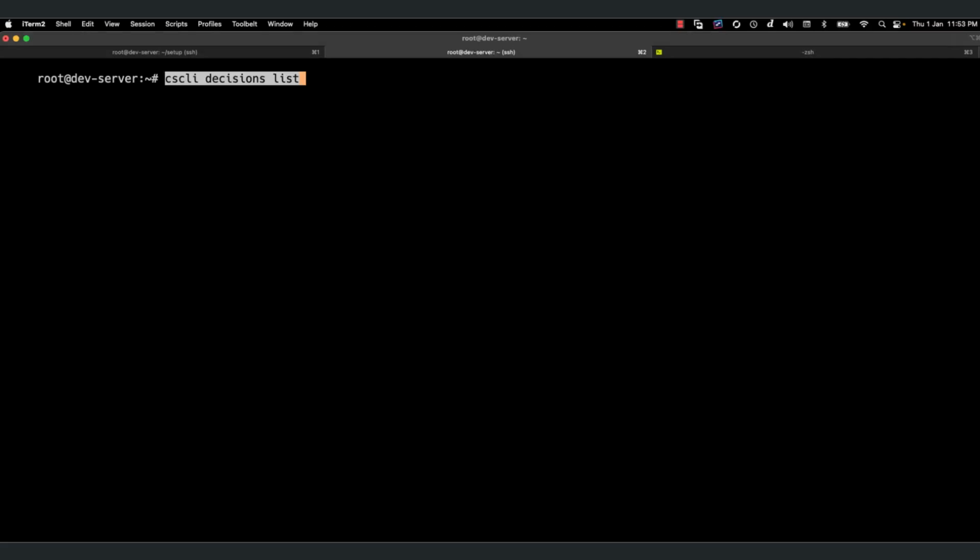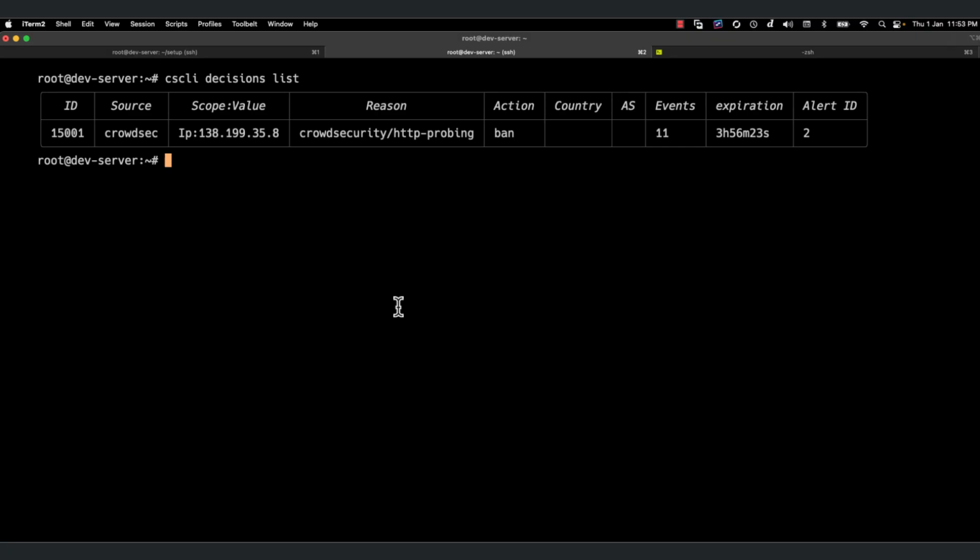Have you done any decisions till now? You can see here it has already started making a decision because it saw a guy from 138, and I have banned that guy because it looked into the log and just did it. Okay. Now we are going to SSH. The decision is inbuilt, so you don't need to look at SSH. It will just look into the parsing, and whoever has been invalid, it will just put a ban.